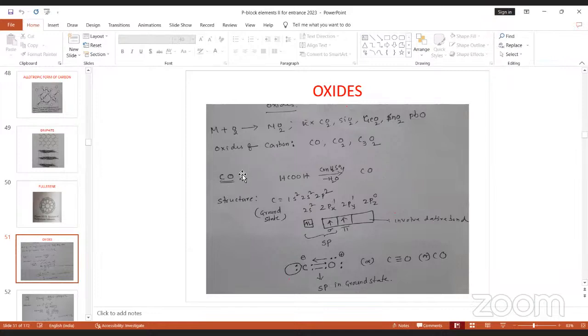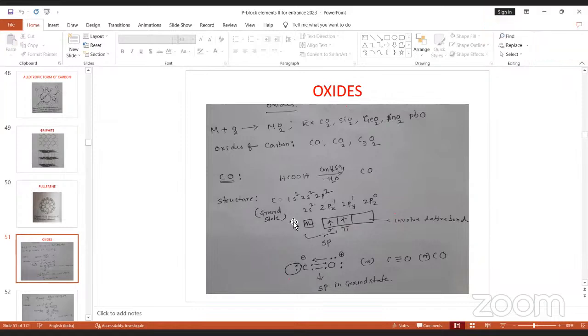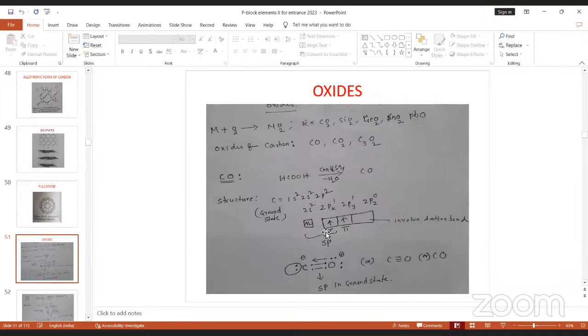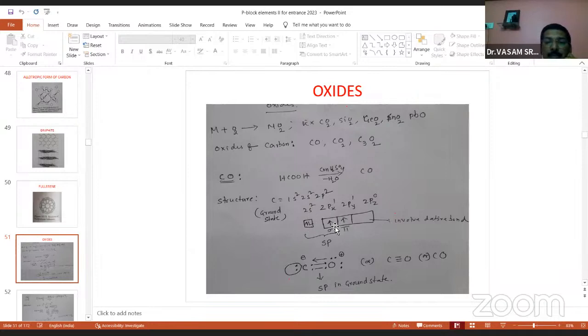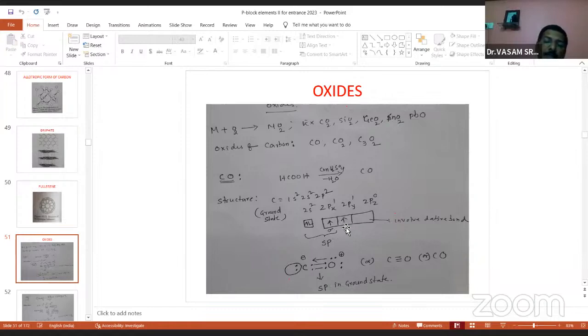Now you see the most important is carbon monoxide structure. So this is formic acid. With sulfuric acid, you are getting CO. Limit about preparation, not important from the examination point of view. The structure is most important. In CO, the carbon ground state 1s2, 2s2, 2p2. Right? This is electron configuration, electrons distribution: s orbital containing 2, and this is px, py. Right? In the ground state, one s orbital, one p orbital combined together to form sp hybridization. This is sp hybridization. So one sigma, one lone pair, and the another one forms a pi bond.